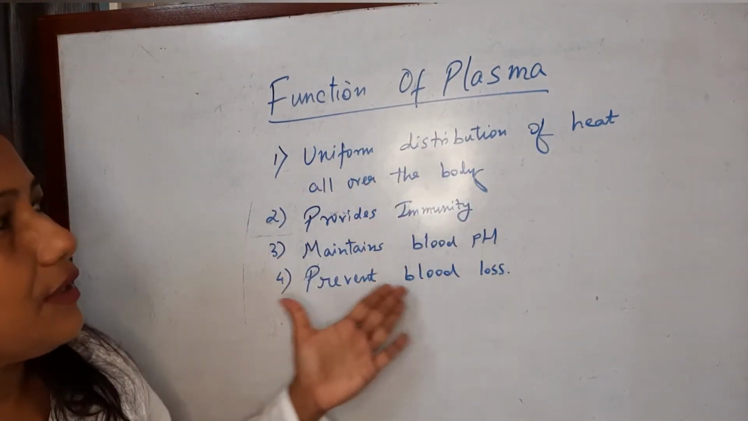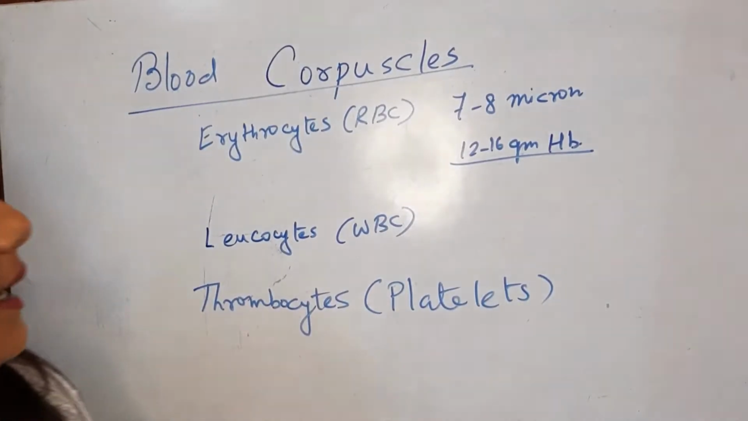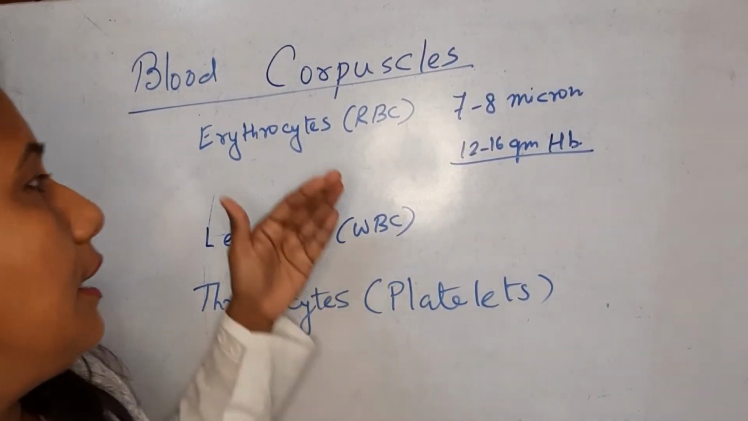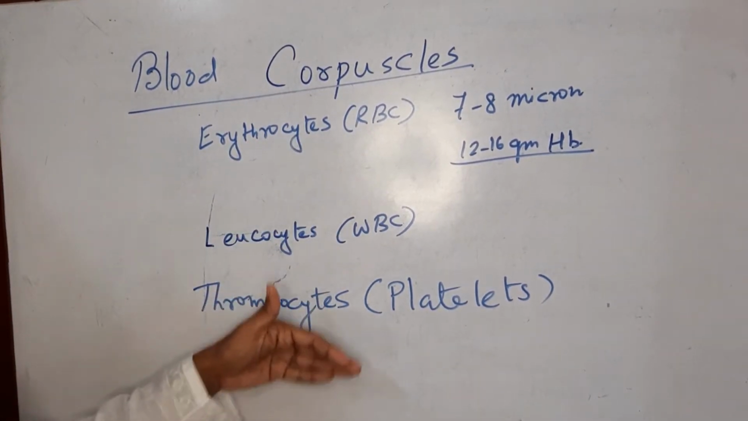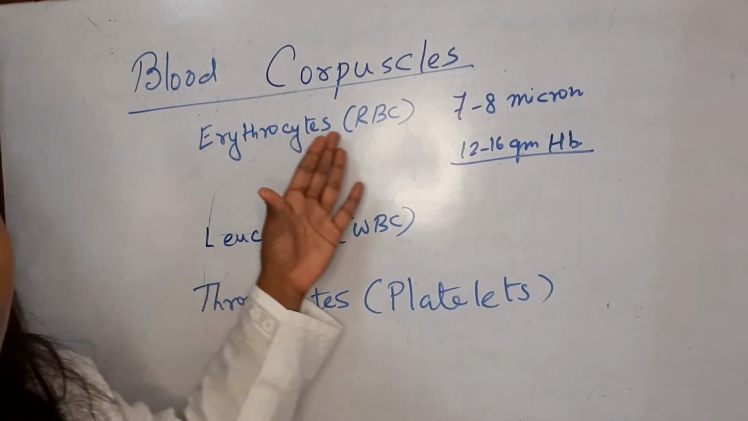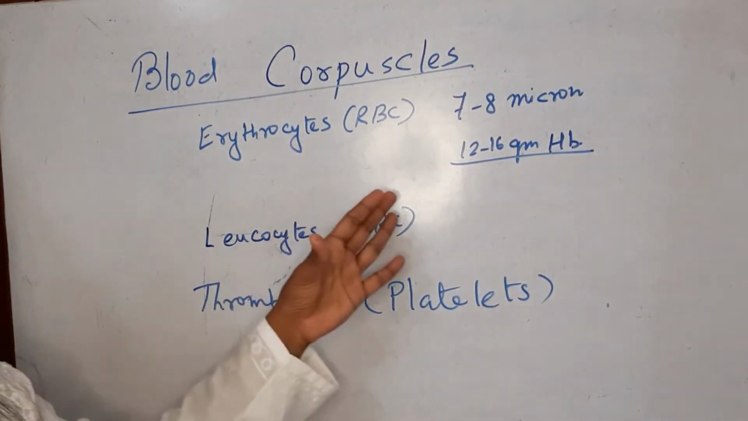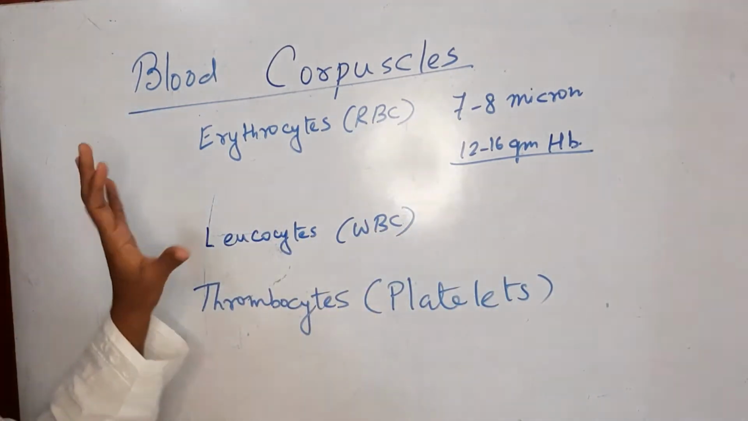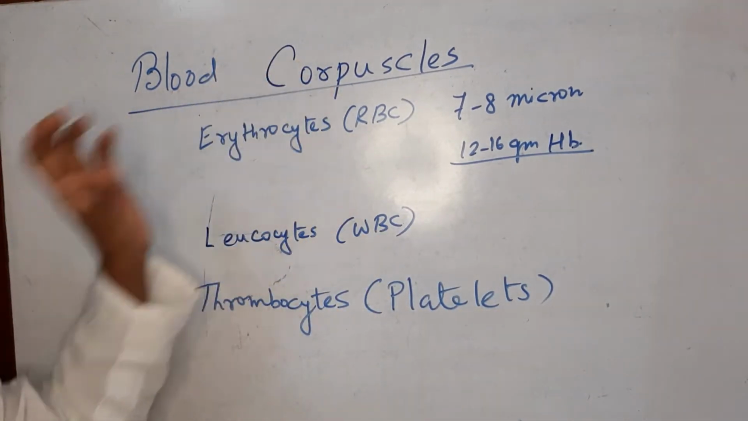So these are the functions of the plasma. Now let's discuss the blood corpuscles or formed elements. There are three types of formed elements, or blood corpuscles, in the blood that flows in the plasma. They are the erythrocyte or the RBC, the leukocyte or the WBC, and the thrombocytes, which are the platelets. Now first let me discuss the erythrocyte or the RBC.